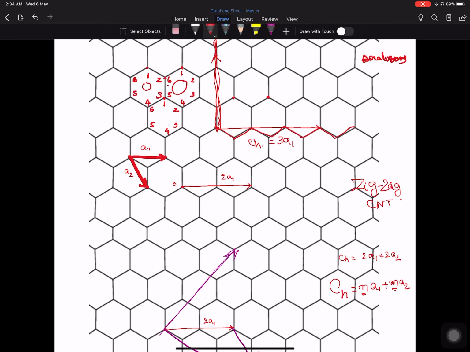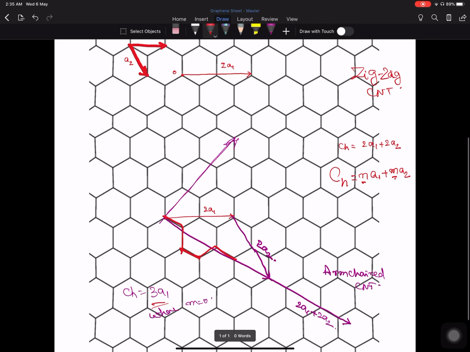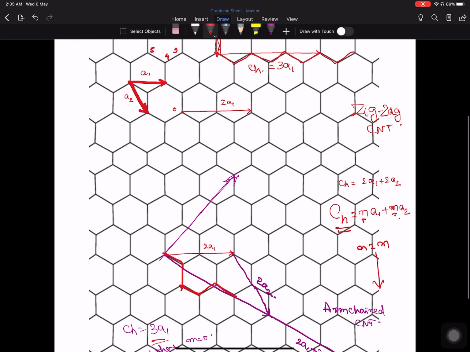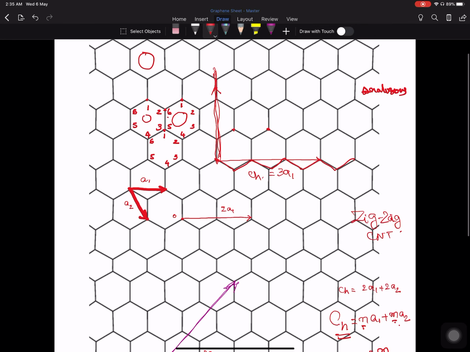Whereas if we roll along this direction, then we get what is called an armchair form. So that is the reason: whenever a chiral vector has values of n and m where n is equivalent to m, this results in armchair carbon nanotubes, while when m is equivalent to 0, we get zigzag type carbon nanotubes.